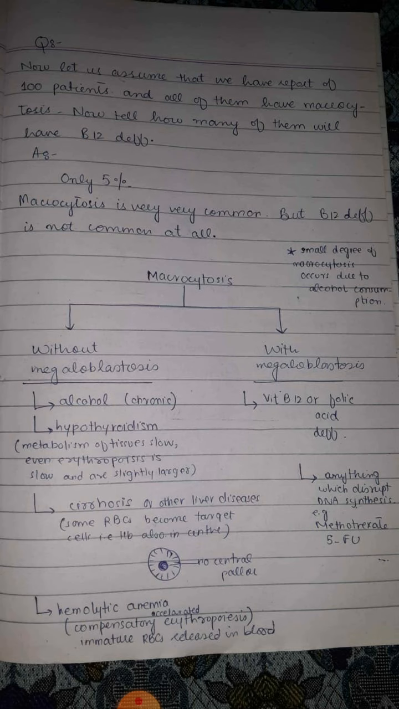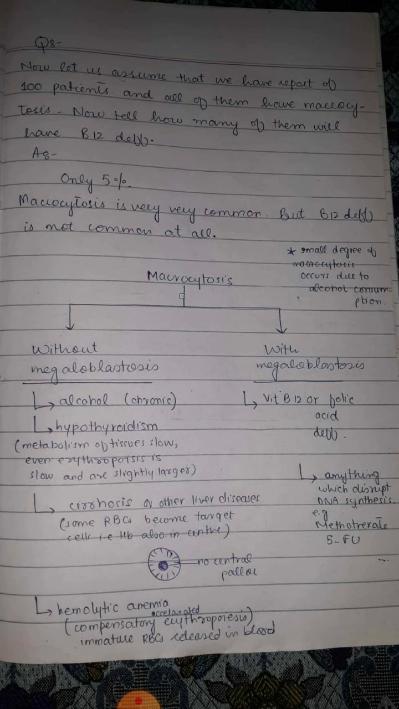Basically, alcohol does not allow the conversion of polyglutamates to the monoglutamates. When polyglutamates attached to folic acid are not converted to monoglutamate, then folic acid cannot be absorbed from the gastrointestinal tract, and in this way folic acid deficiency occurs, and macrocytosis takes place.